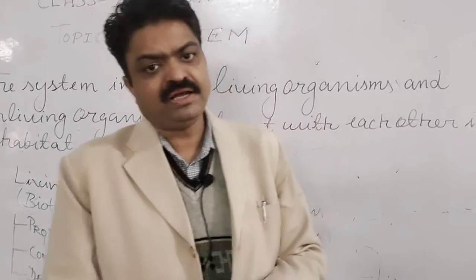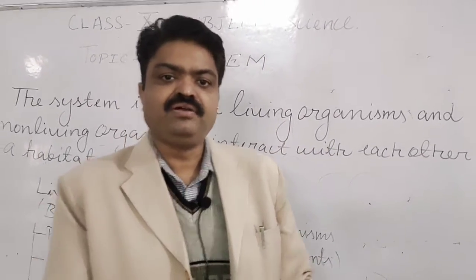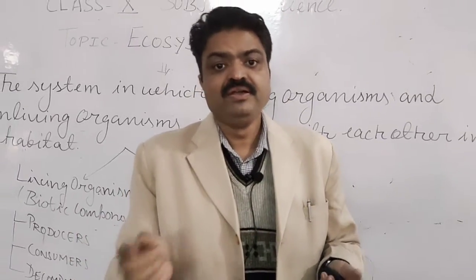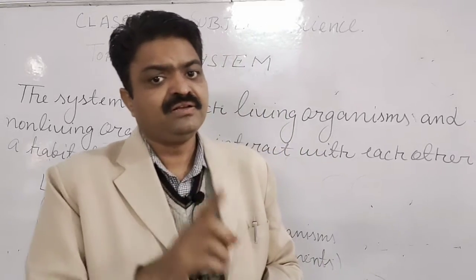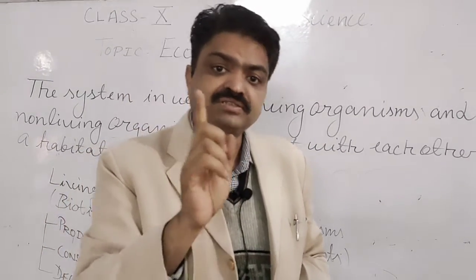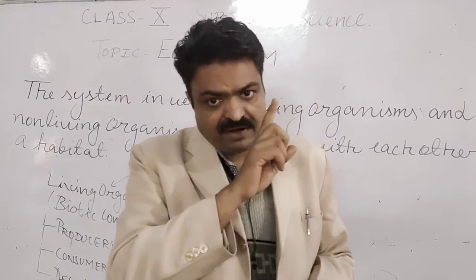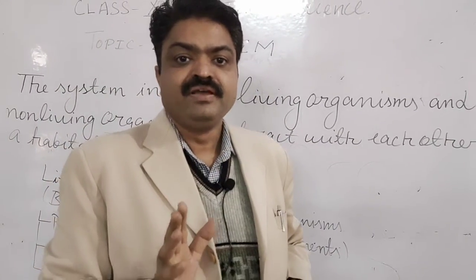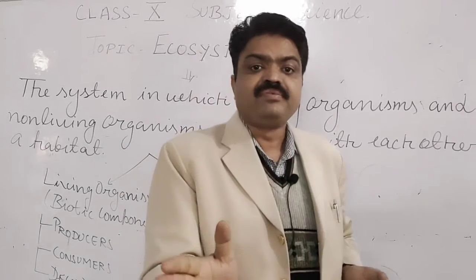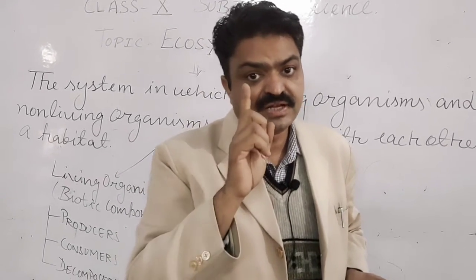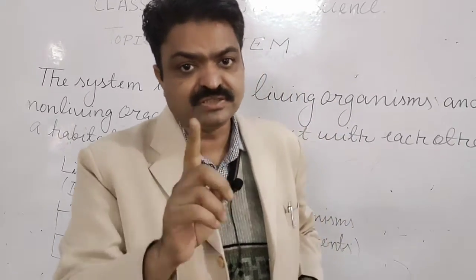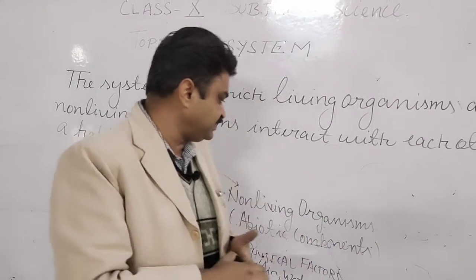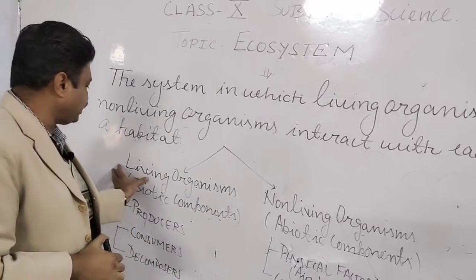In a particular habitat, these biotic and abiotic components interact with each other, student, judiciously or sustainably. Means in the interaction, they don't harm the environment and they treat each other sustainably.